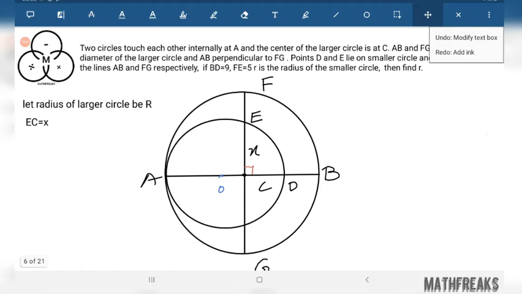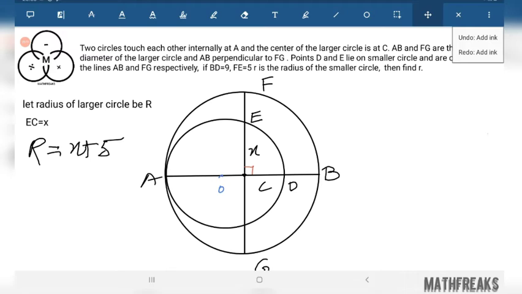Now we need to relate this R and x. How do we relate? Large R equals x plus 5, because EF equals 5. So we have the relationship between large R and x.